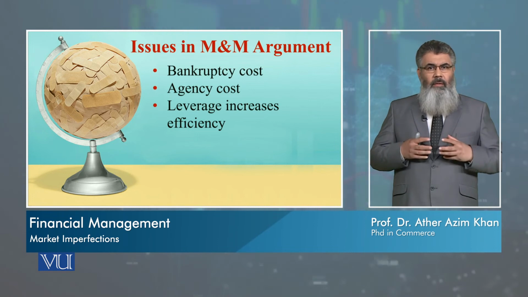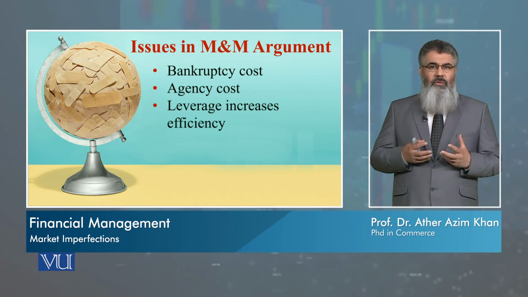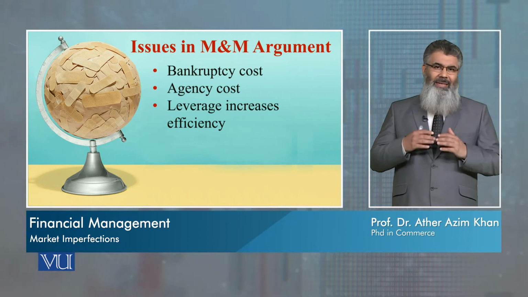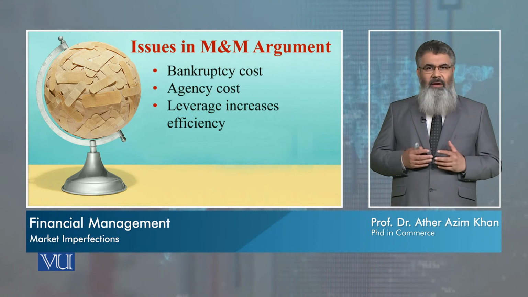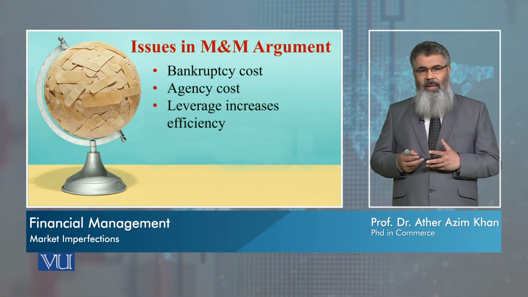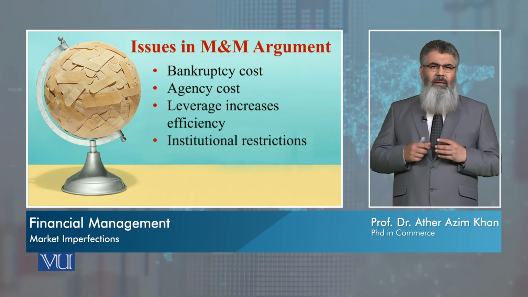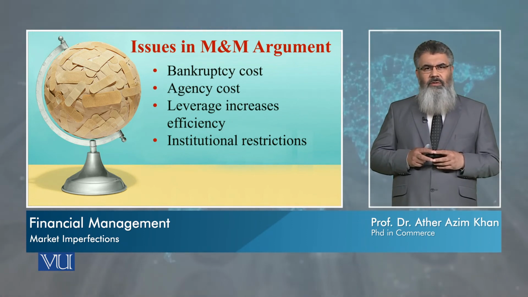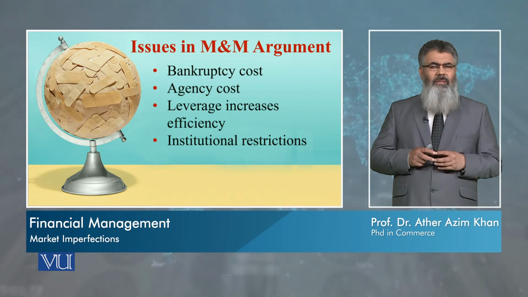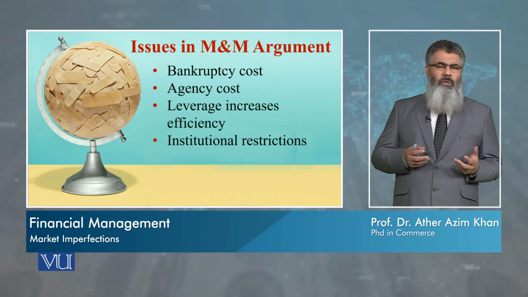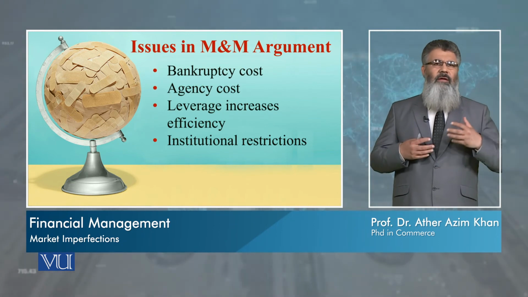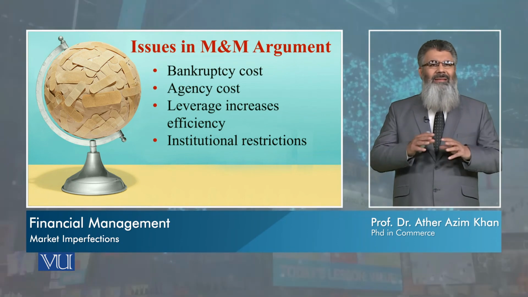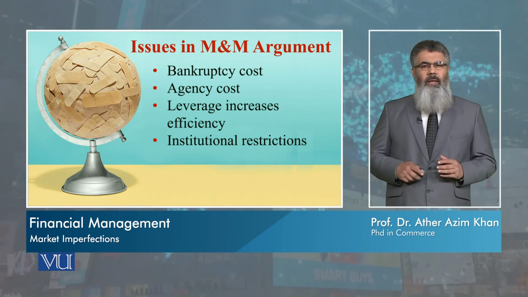They try to put in extra effort so that the high risk profile can be controlled and kept within limits. So whenever there are higher efficiencies, there will be some impact of that. Another issue is that there are institutional restrictions. Institutional restrictions concern selling and buying shares. Institutions have their own policies on what to sell, how much to sell, when to buy, when not to buy, and which companies should be considered for investment or not. But this factor is also not addressed by M&M.